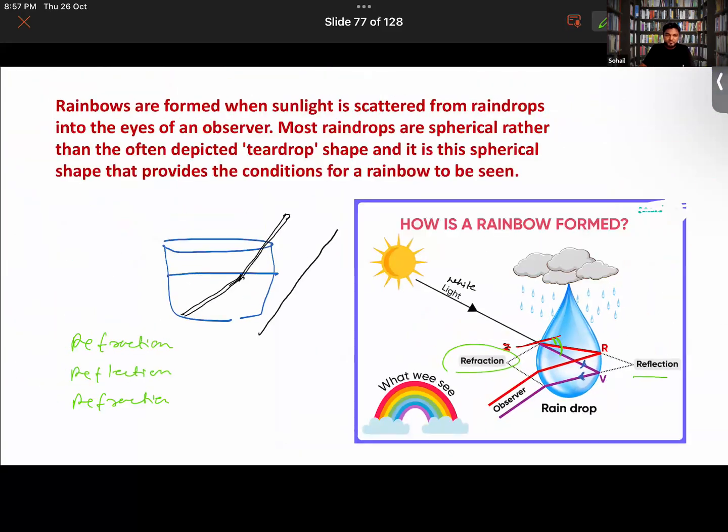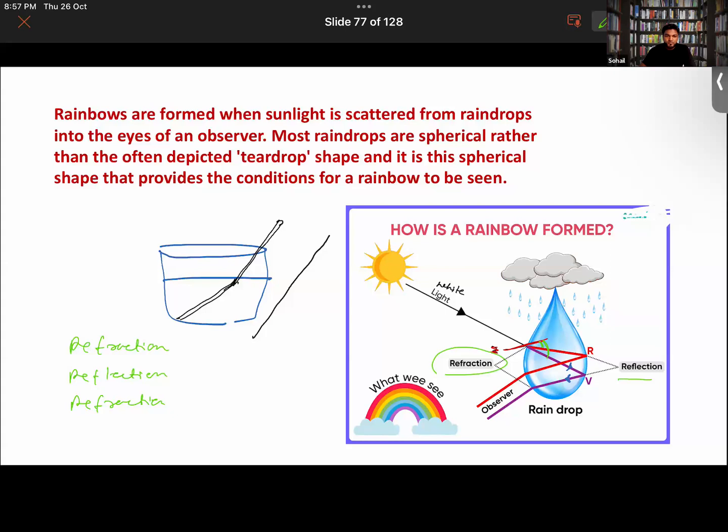Is that clear now? Okay, now I hope it is clear to all of you. So these are basically formed when sunlight is being scattered from raindrops into the eyes of an observer, right? So what is the third one? Refraction, reflection, and refraction again.